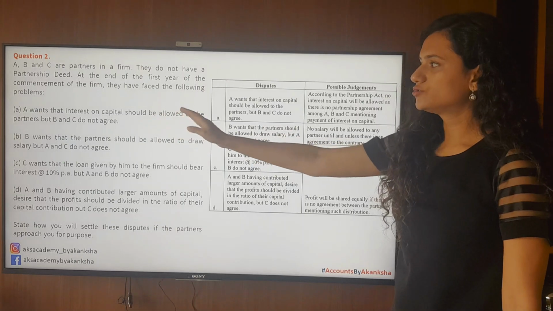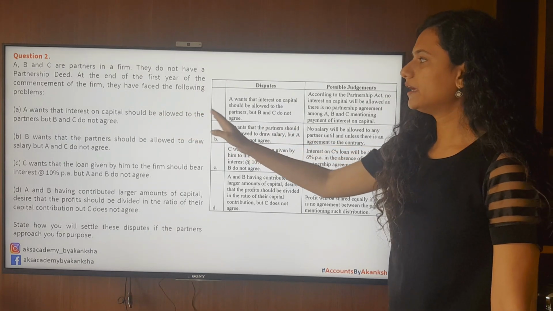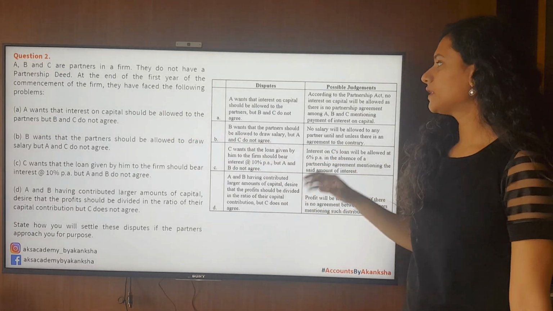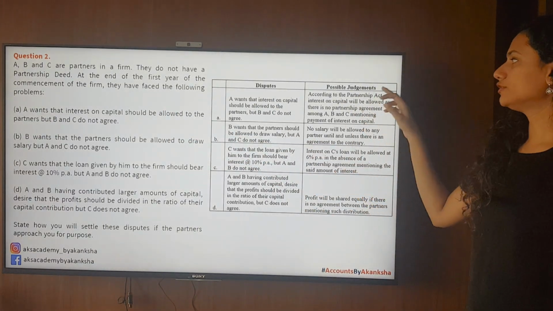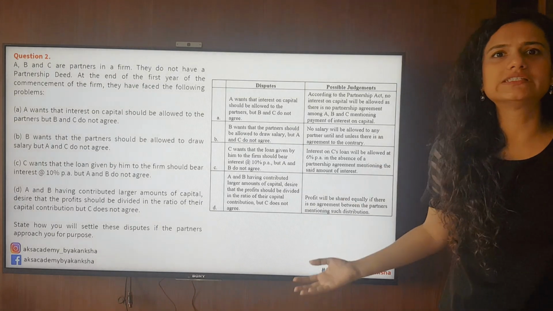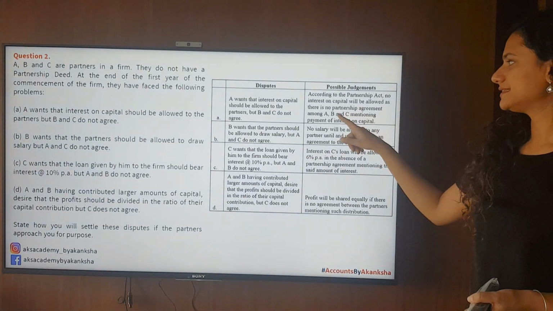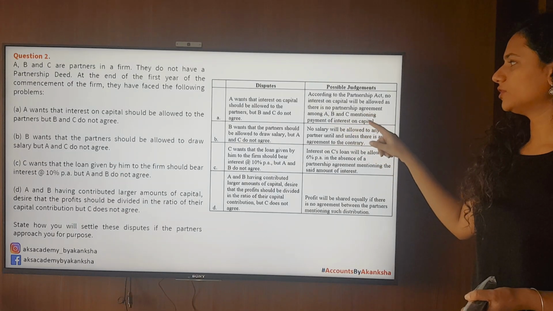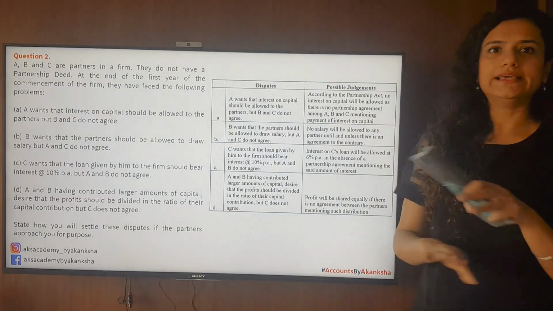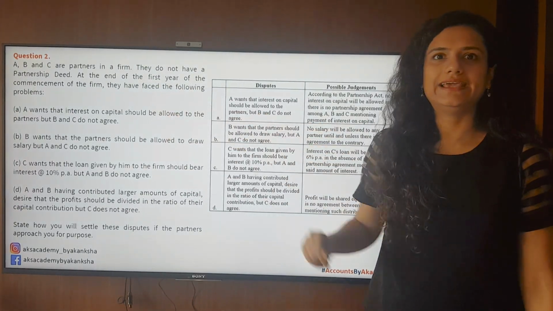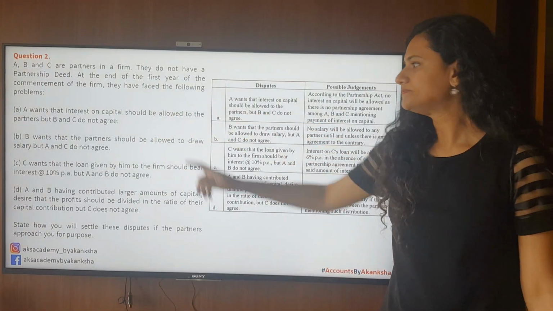A wants the interest on capital should be allowed to partners, but B and C do not agree. So in that situation, according to the Partnership Act, obviously no interest on capital should be allowed. Hence, A mentioning payment of interest on capital is not going to be allowed. So B and C are right and A is not right.